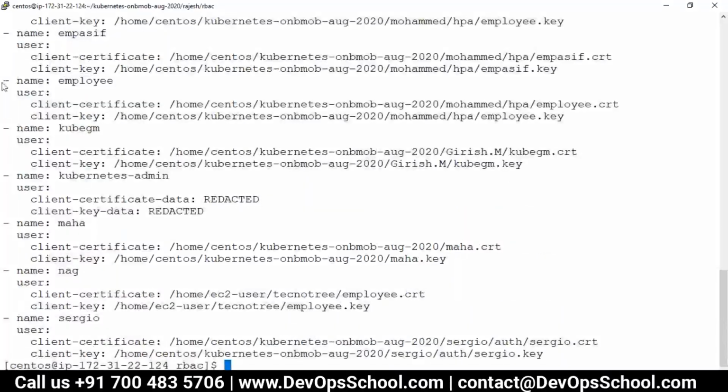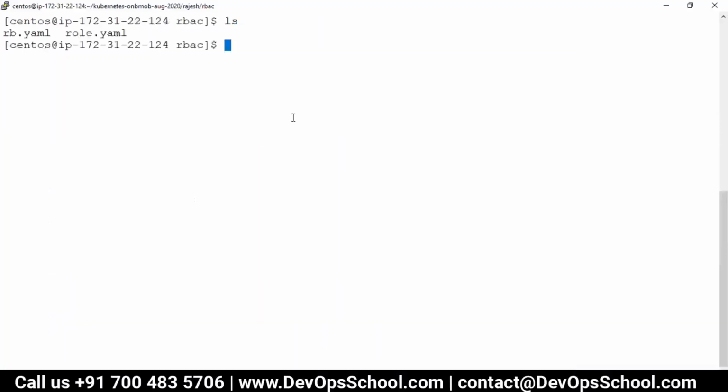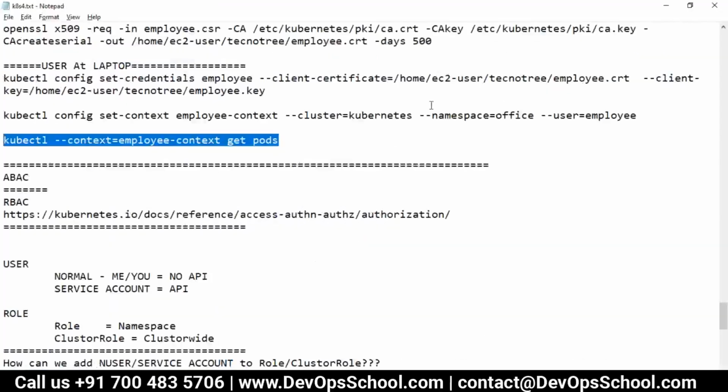But during that addition, they might have given you that already is there. Did you overwrite it? Okay, kubectl config -h. Let's do this.